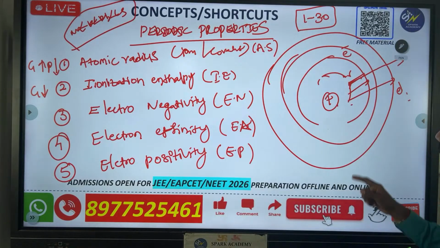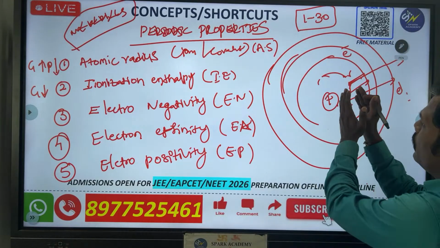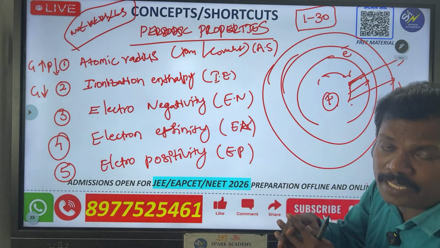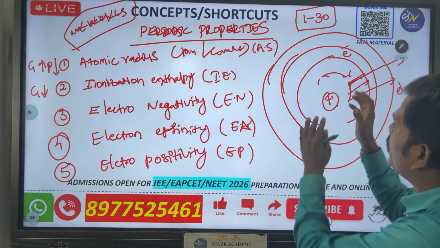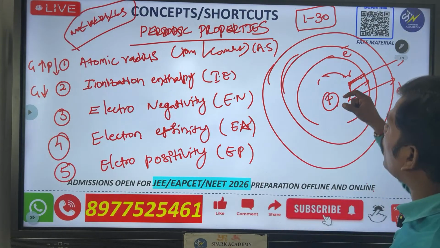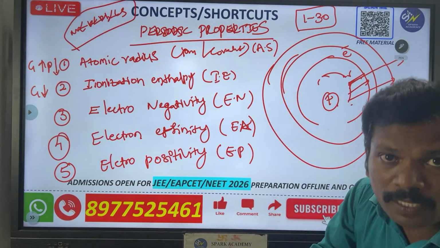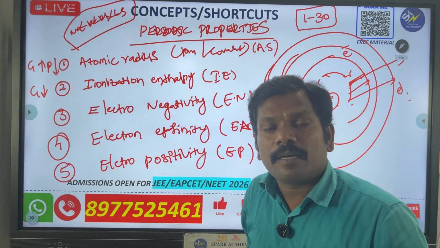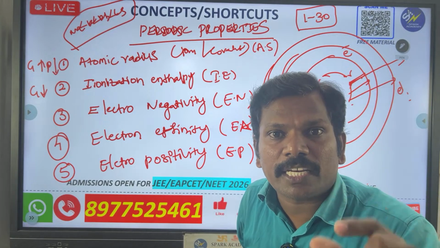So generally at the starting level, the attraction forces are very high. The nuclear effect is very high. That's why it binds so much, so removing this electron is very hard. That's why from top to bottom, in groups, ionization energy decreases.